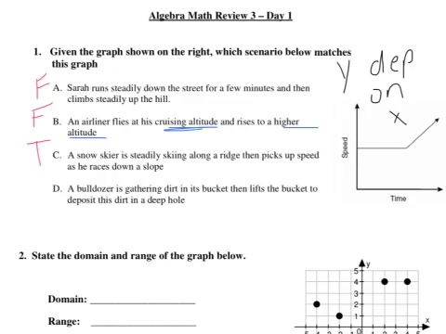And for D, let's read that one. It says, a bulldozer is gathering dirt in its bucket, then lifts the bucket to deposit this dirt in a deep hole. I guess it's gathering dirt here, then it raises the bucket, but that has nothing to do with the time and the speed. So we're going to go ahead and say that that one is false as well. So the only good answer was answer choice C.